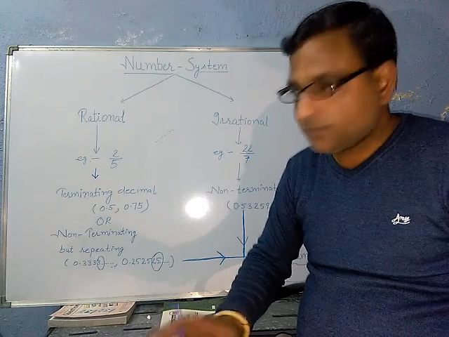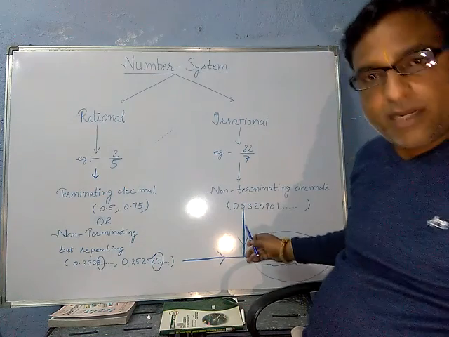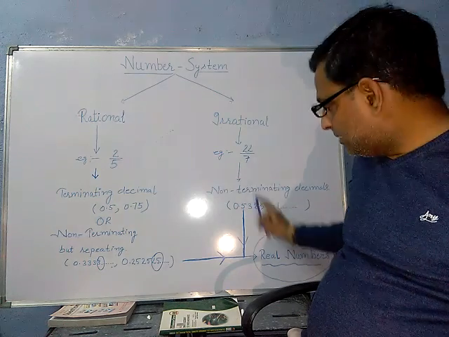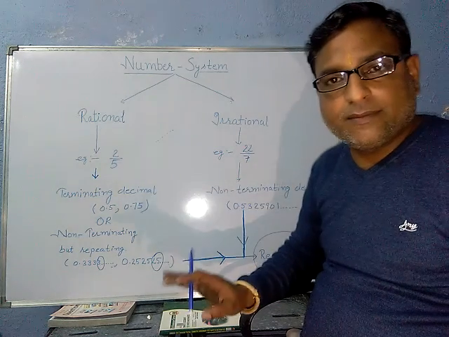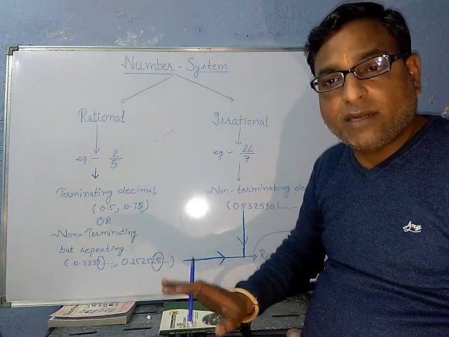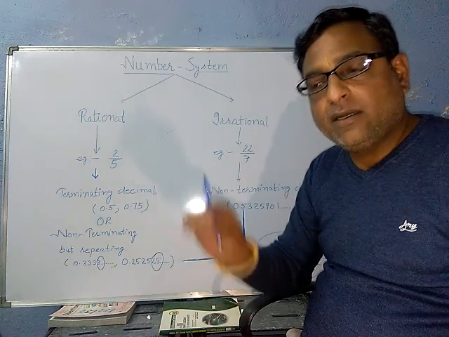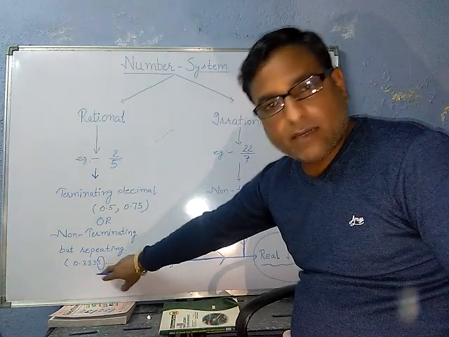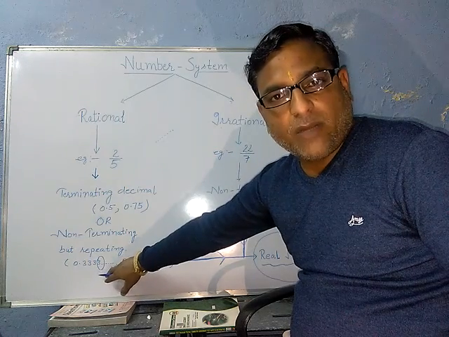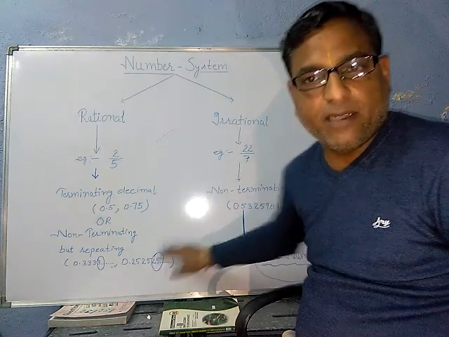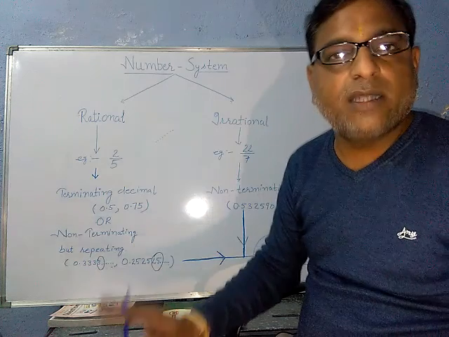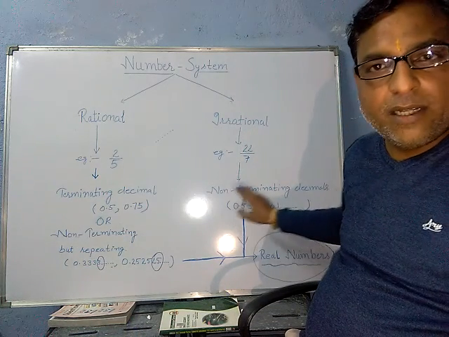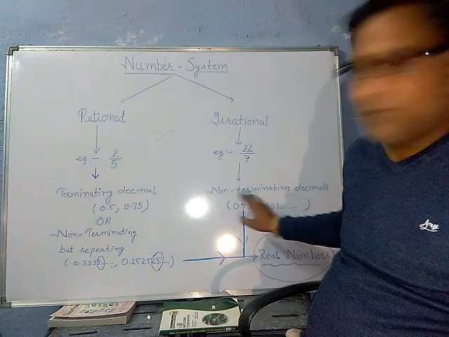Clear? Then, if you are dividing 22 by 7, this will not terminate. This will not terminate, and it will not repeat either. No digit will repeat itself as there was in this case, where 3 was repeating and 25 was repeating. In this case, no single digit will be repeating. So that will be called non-terminating, non-repeating.